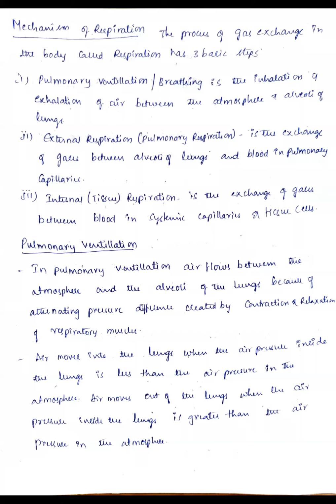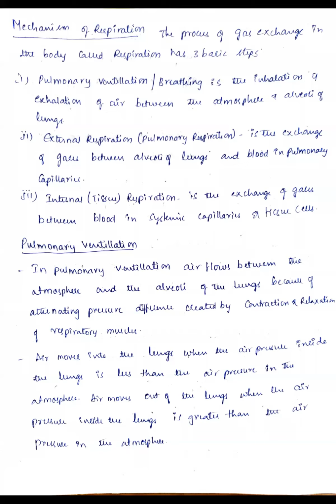You see the difference here. What is pulmonary ventilation? That is the exchange of gases between the atmospheric air and the alveoli of the lungs. You will call it pulmonary ventilation. And the external respiration is the exchange of gases between the alveoli of the lungs and the blood in the pulmonary capillaries. You will call it external respiration.